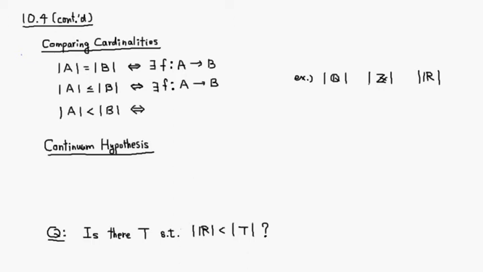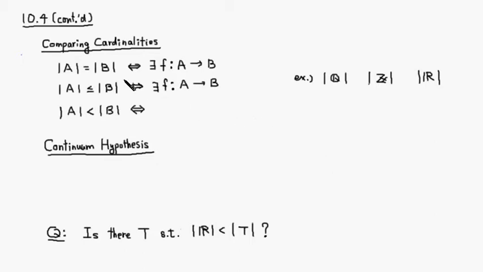Right, let's look at section 10.4 continued. This section talks about comparing cardinalities. Comparing finite sets is pretty simple. You just have to count the number of elements and compare. But when it comes to comparing infinite sets, we need a new definition, right? Since we cannot count the number of elements.